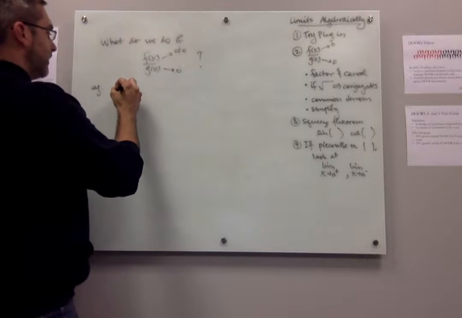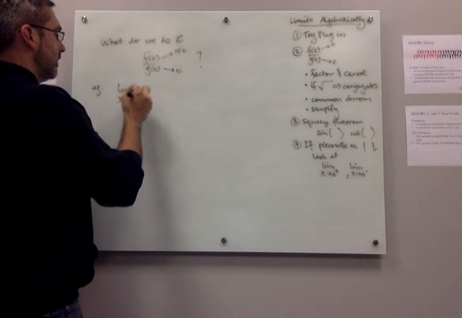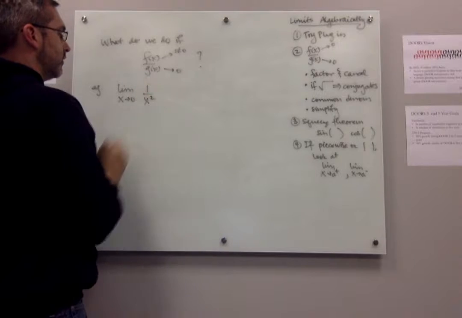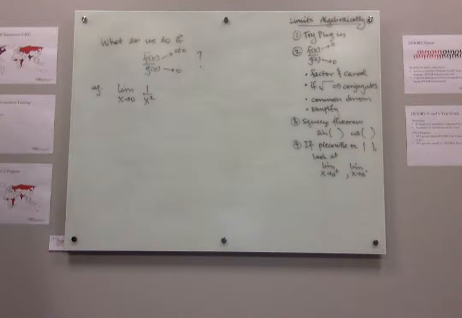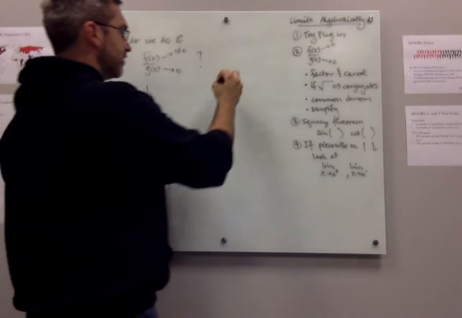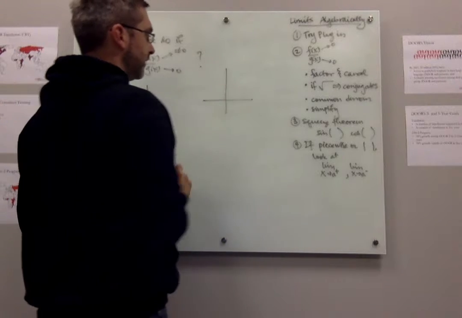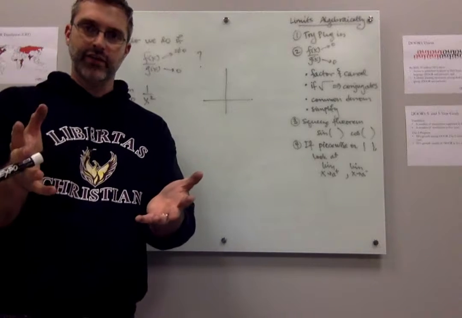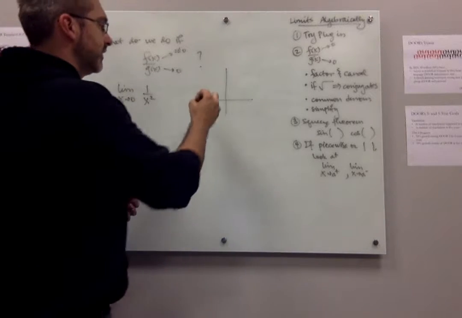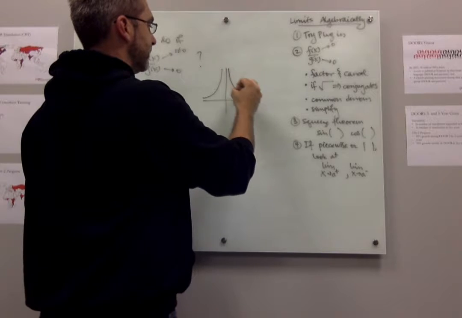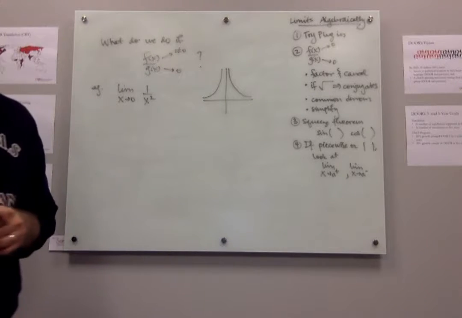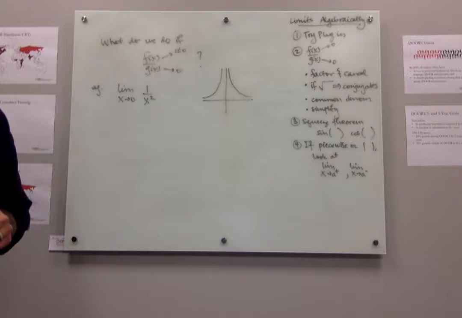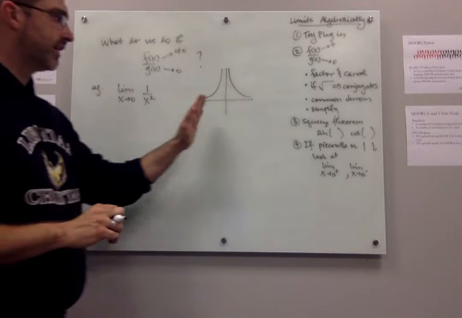So let's use the example limit as x goes to 0 of 1 over x squared. Let's look at the 1 over x squared function. Okay, I'm picking a function that you do know what it looks like. This is the volcano, right? This looks like a volcano. It looks like this. All right. So when x goes to 0, visually we can see this is not going to have a limit.